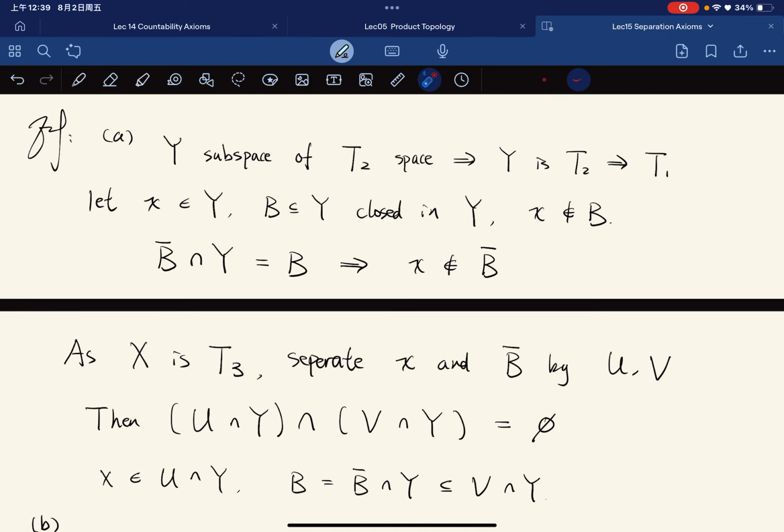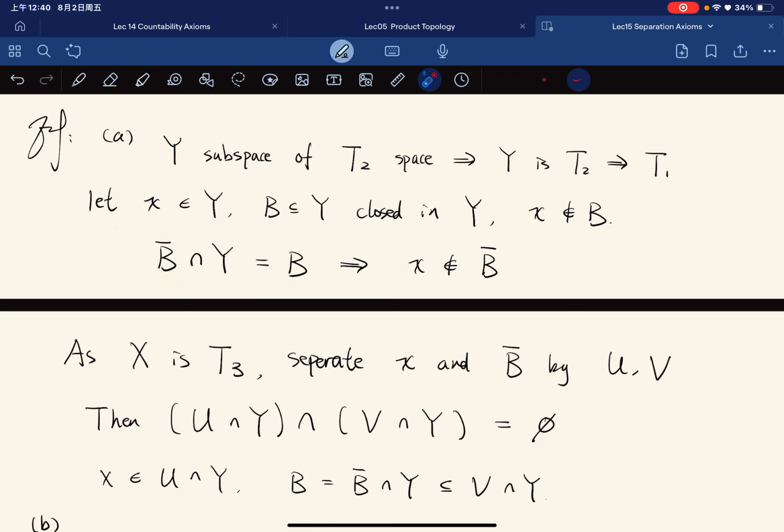Because, well, this is a closed set in X, and X is not in here. So by the regularity of our big space X, we can separate X and B bar, right, by U and V. And U and V are disjoint; intersecting with Y won't change anything, it will still be disjoint. And also X is in U intersect Y. And B will be equal to B bar intersect Y, contained in V intersect Y. So this is the thing here.